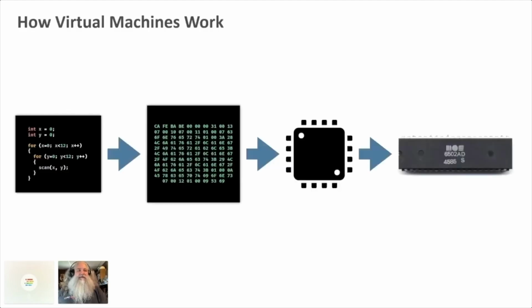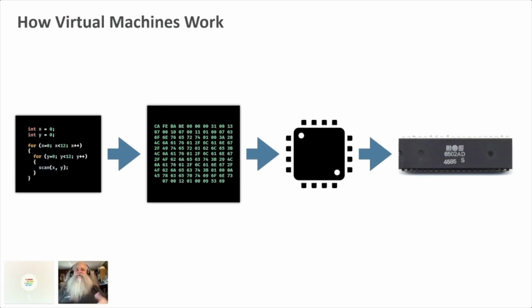We added a virtual microprocessor. And so instead of having a physical microprocessor, we got a virtual microprocessor that has a byte code. It has an assembly language of its own. And we can compile to that byte code, and then it will in turn interpret the code into something that the microprocessor can see. So here it's no longer C code, it's Java code. You can tell it's Java code because it's got that cafe babe at the very beginning of it. And then that Java code runs on the virtual machine, and then the virtual machine hands off instructions to the microprocessor in an interpreted fashion.